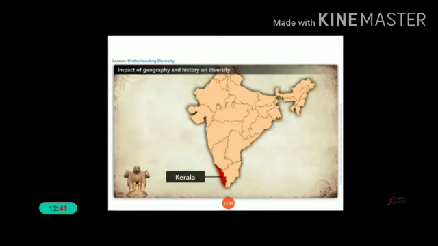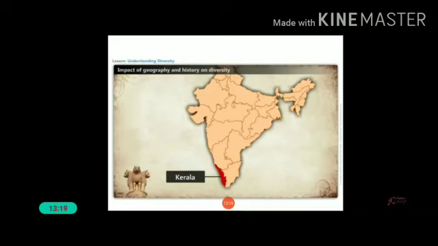Who brought it? Yes, Saint Thomas brought Christianity to India. Many Arab traders also settled here, so it has a Muslim population also. Ibn Battuta wrote a travelogue. In his book he described the lives of the Muslims, and many other religions practiced in our Kerala, that is Judaism, Islam, Christianity, Hinduism, and Buddhism, etc.